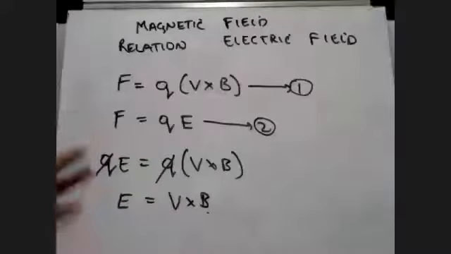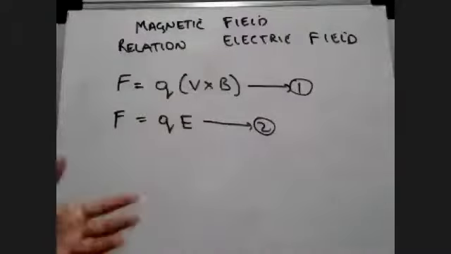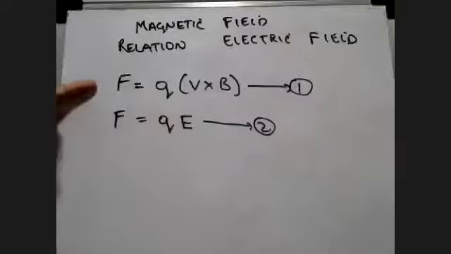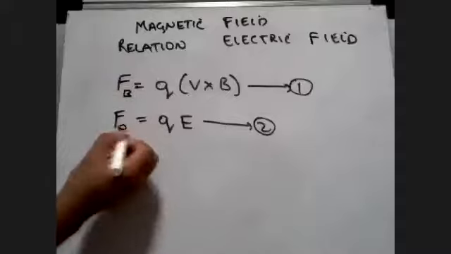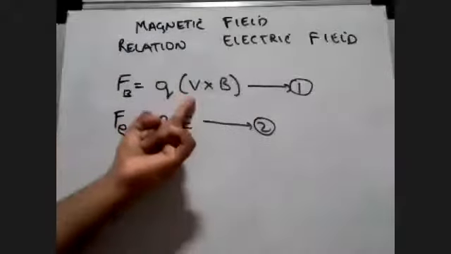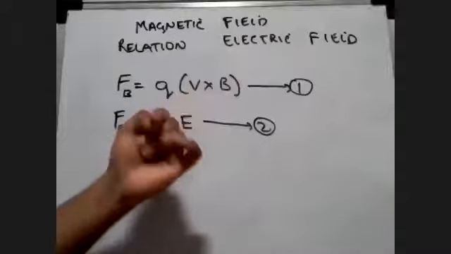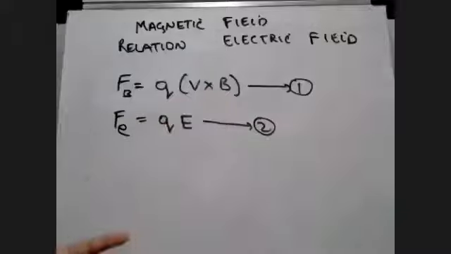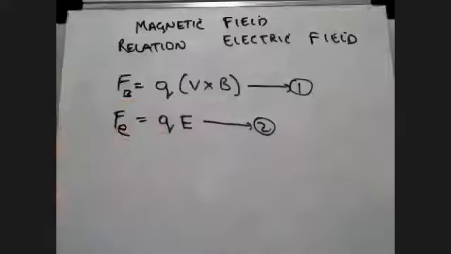But that is not important here. What I want to say is that, regarding the magnetic force, let's call it FB, and let's call the electric force FE. The magnetic force is always perpendicular to what? It is perpendicular to the velocity vector and the magnetic field.